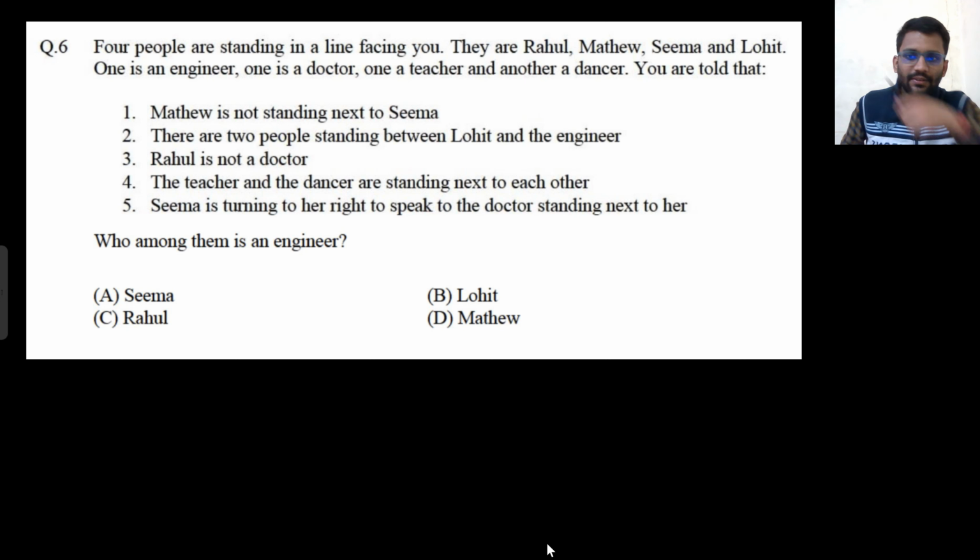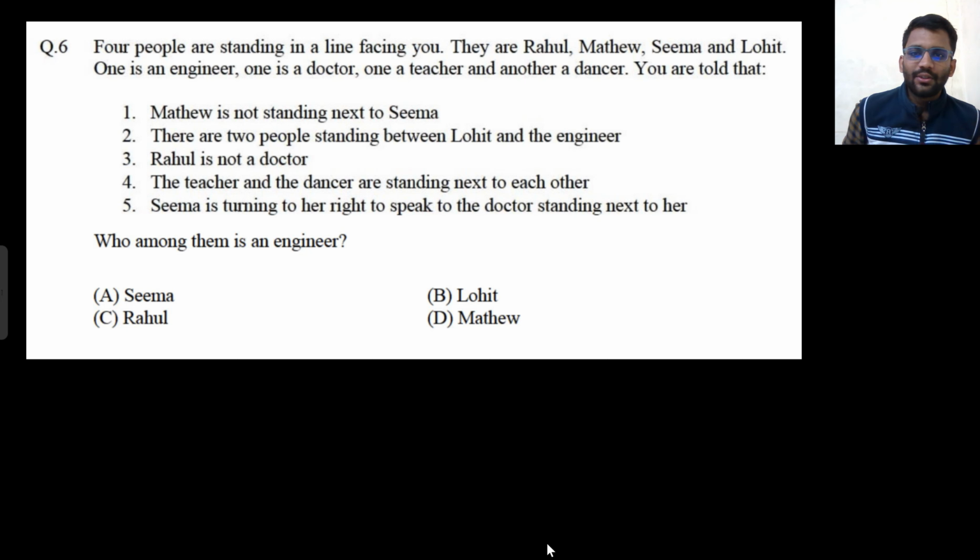Okay. Let's see the 6th one. 4 people are standing in line facing you. So I am here, 4 people are standing in a line facing me. That means 4 are standing in line like this. Here one guy, second guy, third guy, fourth guy. All are facing me. Rahul, Matthew, Seema and Lohit. One is an engineer, doctor, teacher, and another is dancer. Okay, engineer, doctor, teacher, dancer.